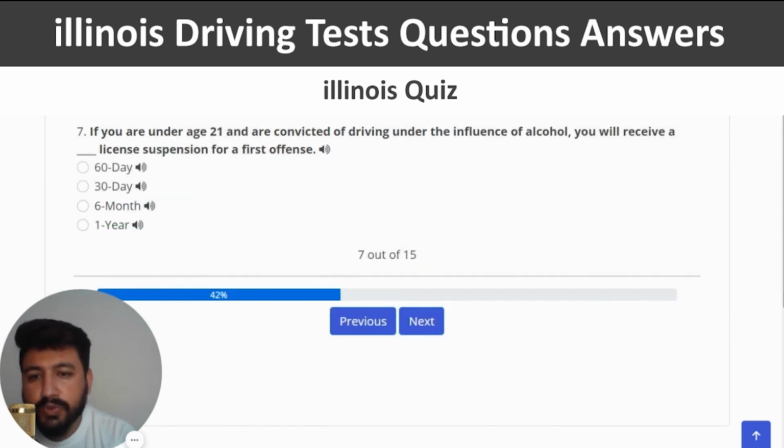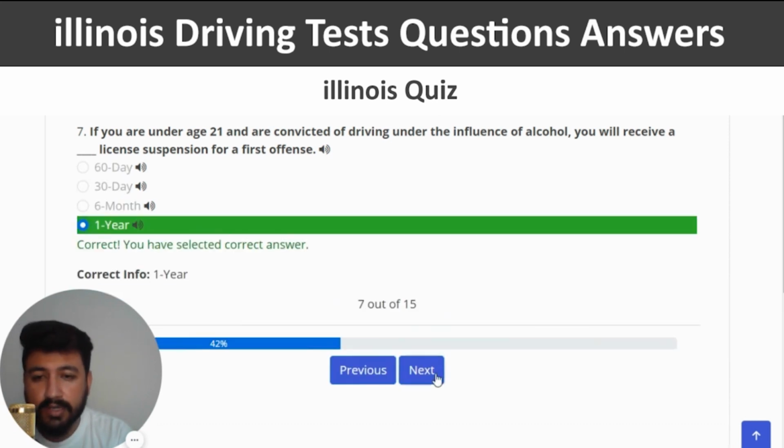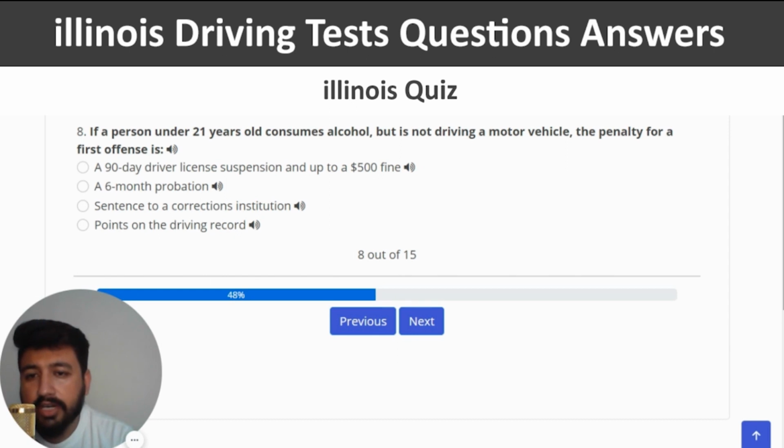If you are under age 21 and are convicted of driving under the influence of alcohol, you will receive a blank license suspension for a first offense. The right answer is 1 year. So I'm going to click on the last option and next. If a person under 21 years old consumes alcohol but is not driving a motor vehicle, the penalty for a first offense is.